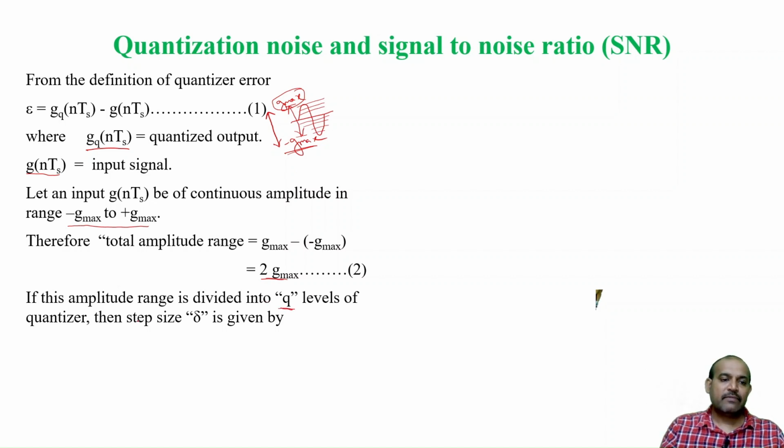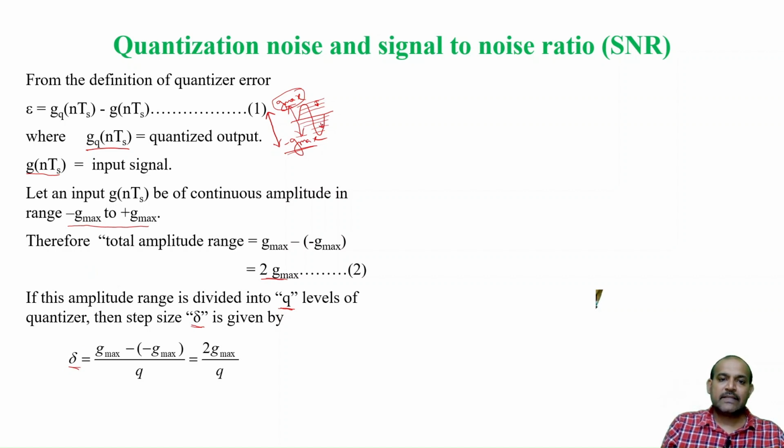of the quantizer where the step size being delta. Step size means, as I said in the previous video, the difference between the previous level and the next level. So, what is the step size? That is, what is the difference between one step to the other step?